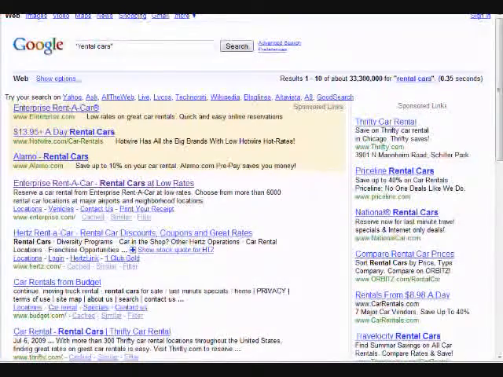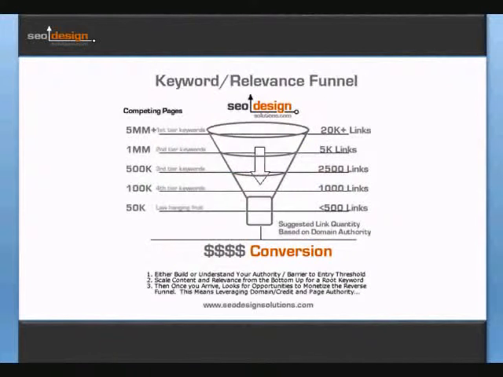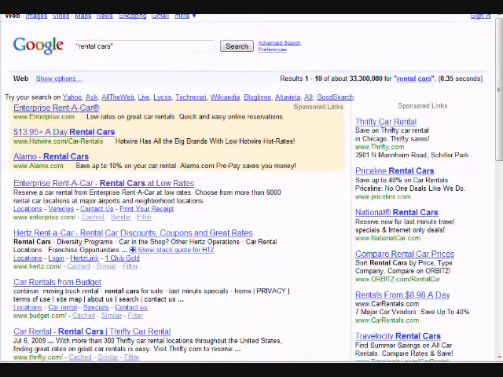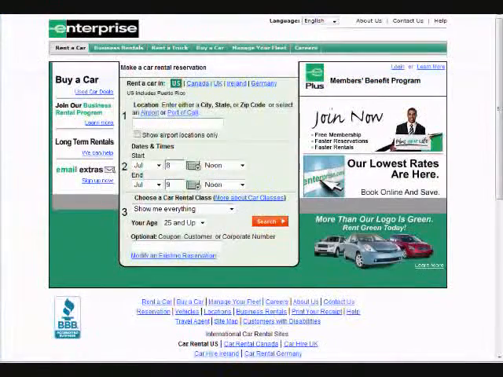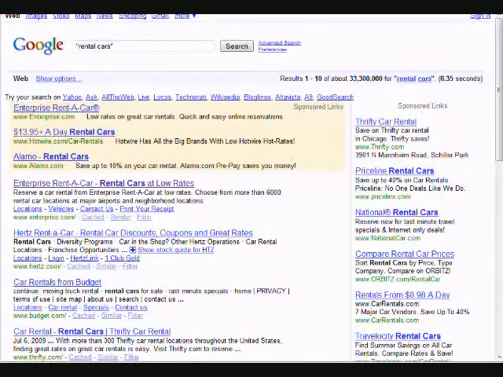So you can really break down, once again, what it would take to essentially rank for something of that nature. If we went back to this grid over here, where we were talking about what it would take to rank for something like that, let's look at 33 million competing pages. By the way, just so you know, they have 128,000 links, and so they have more than enough authority, but it's really about on-page and off-page synergy that merges to create the type of ranking that is for the word rental cars, for example, because it is quite competitive.